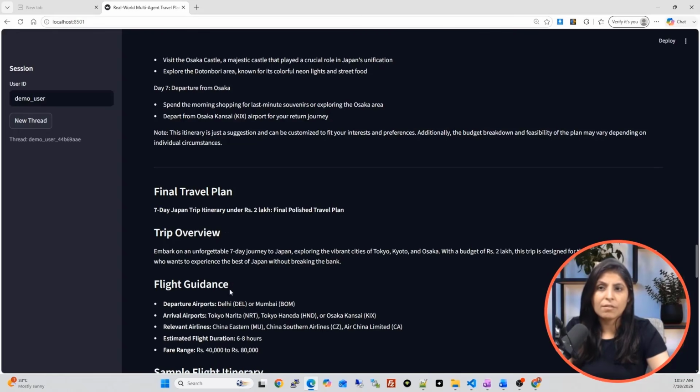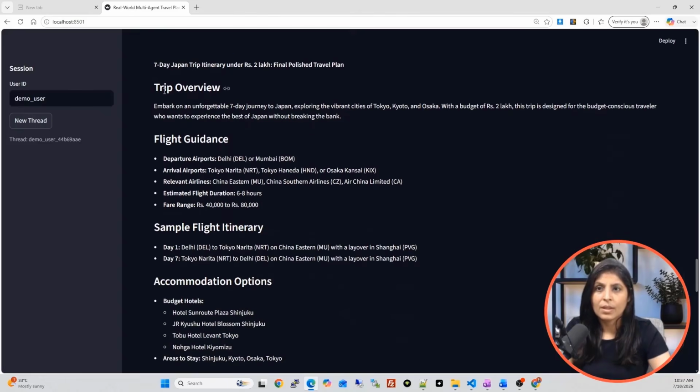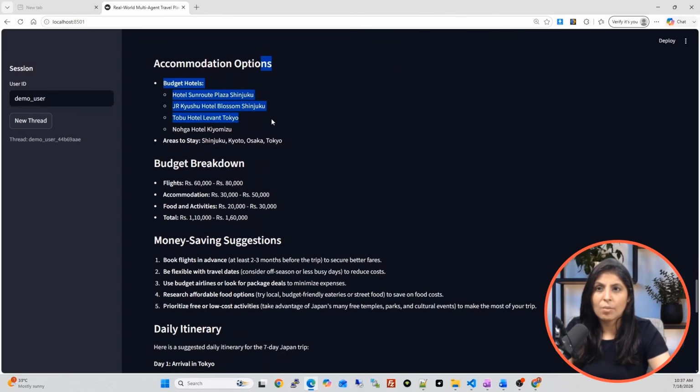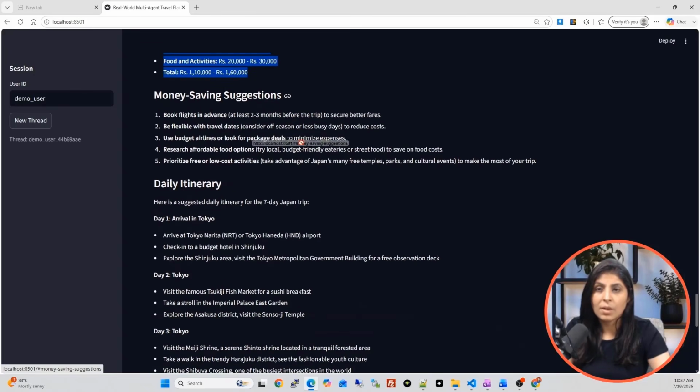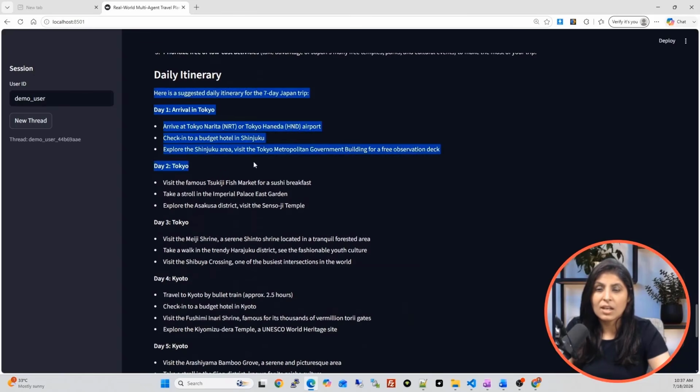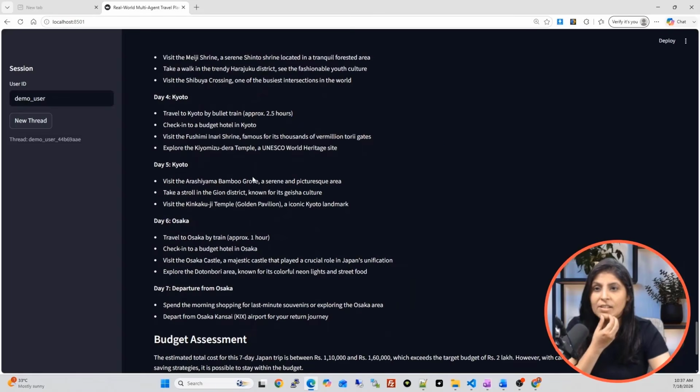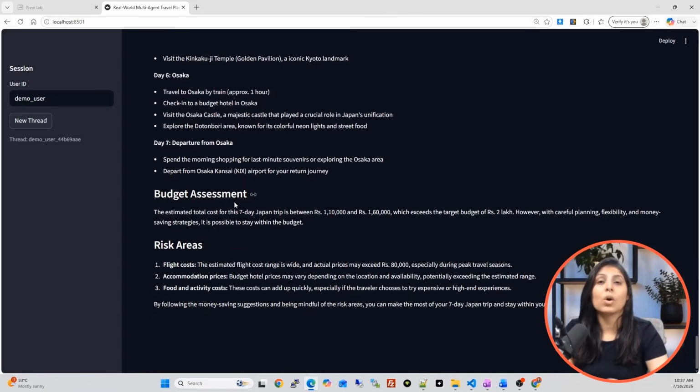So I'm clicking on yes and clicking on submit approval. Then it is creating the final response. See, this is the final travel plan: sample flight itinerary, accommodation options, then budget breakdown, then money saving suggestions, and the daily itinerary, the day wise. So this is how it will provide you the itinerary.